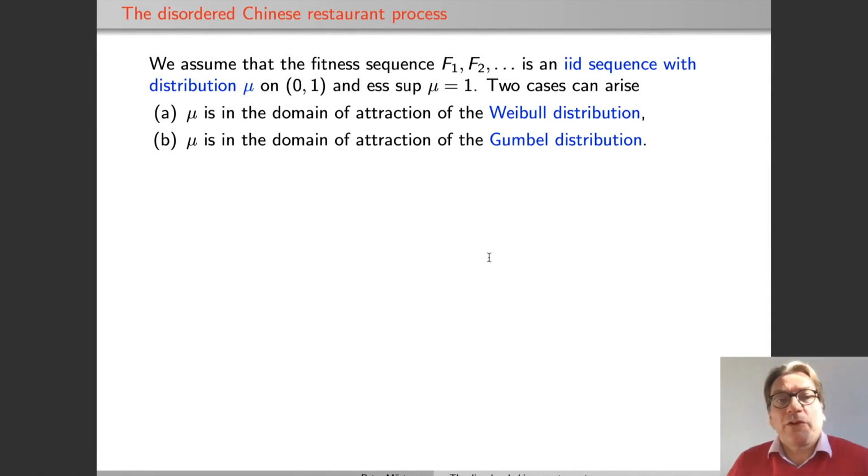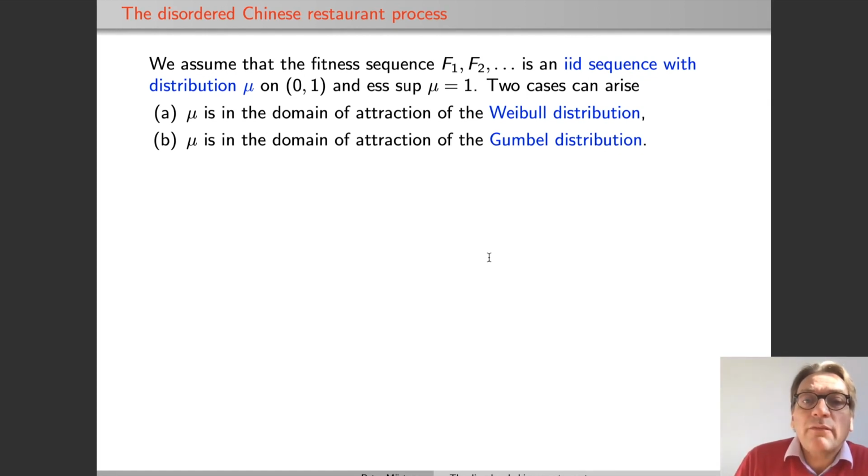So we assume, of course, that the fitnesses of the tables are an IID sequence, and mu is the name of the distribution. It's a sequence of values in (0, 1), and we assume that the essential supremum of mu is equal to 1. So the fitness is always less than 1, but it can be as close to 1 as you wish.